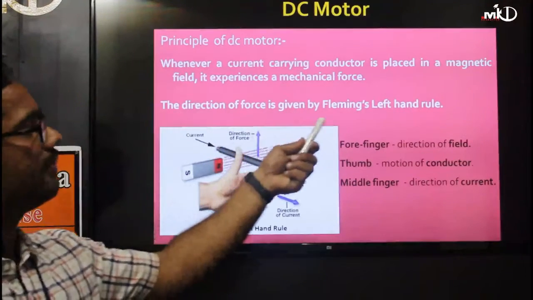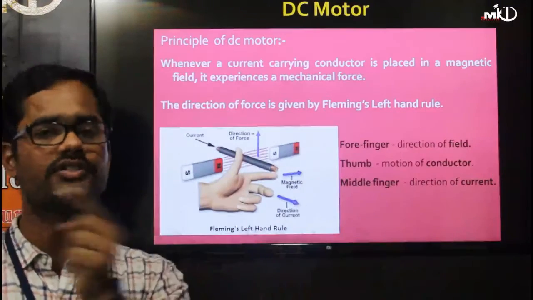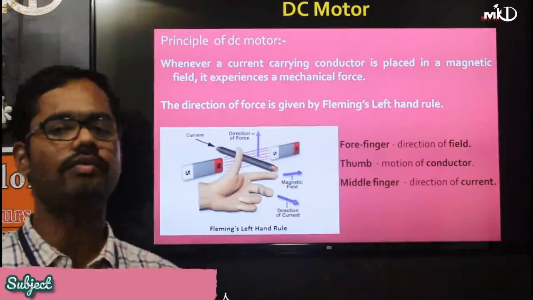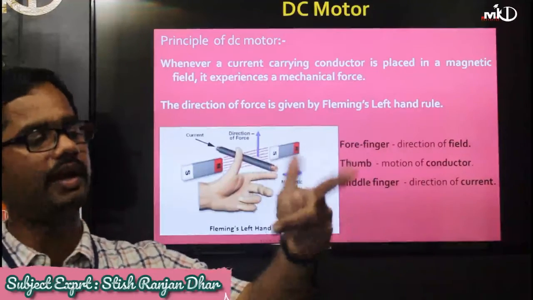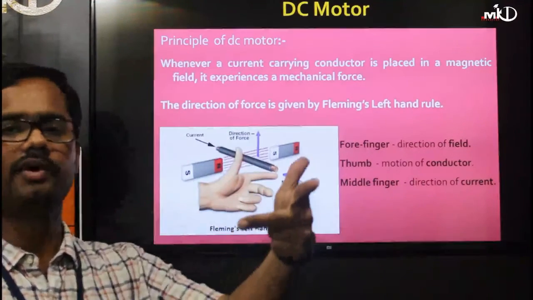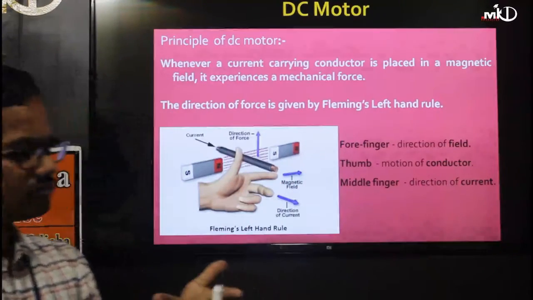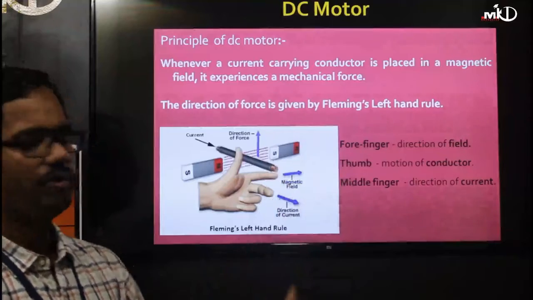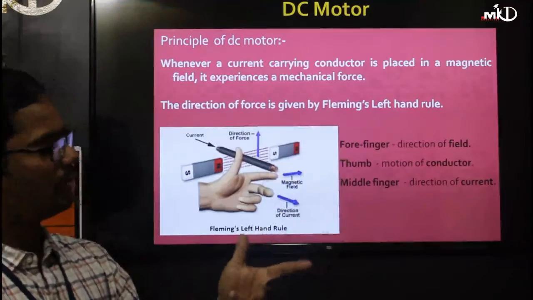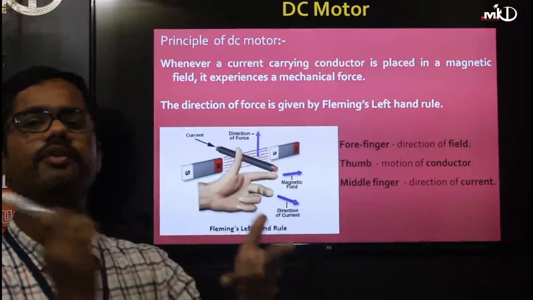The force is given by Fleming's left hand rule. There was Fleming's right hand rule for the generator, and Fleming's left hand rule for the motor. With the left hand, the thumb, forefinger and middle finger are perpendicular to each other. Keep them perpendicular: the forefinger indicates the field, the thumb indicates the motion of the conductor, and the middle finger indicates the direction of the current.